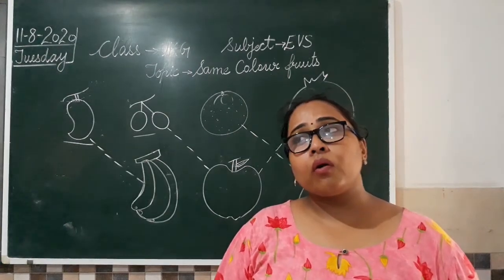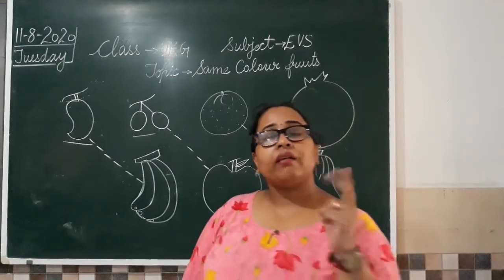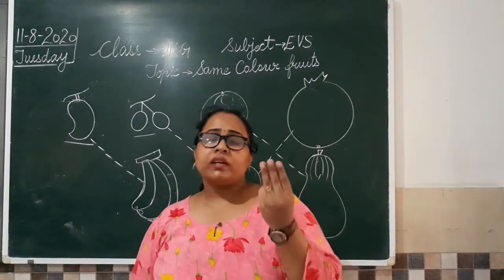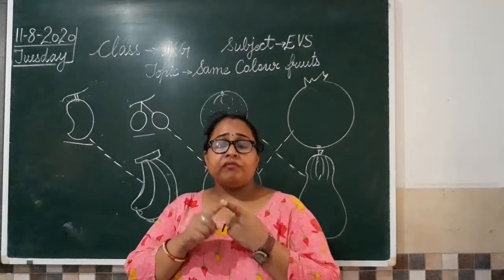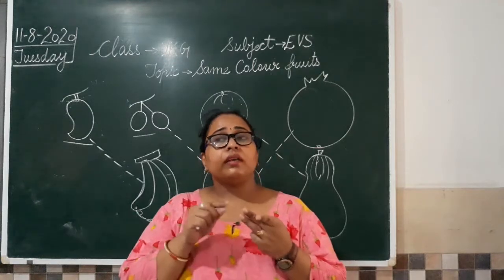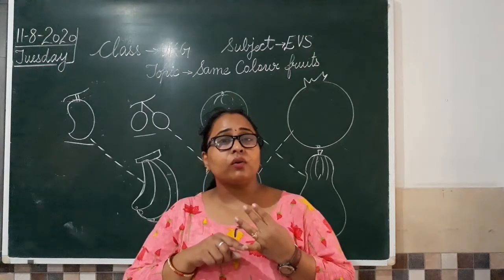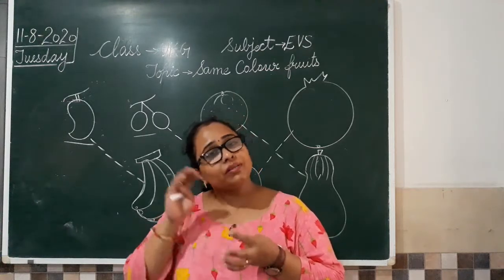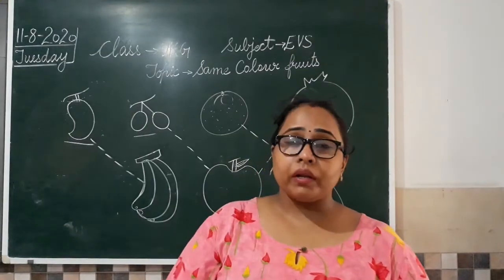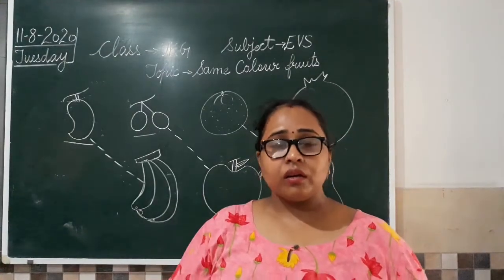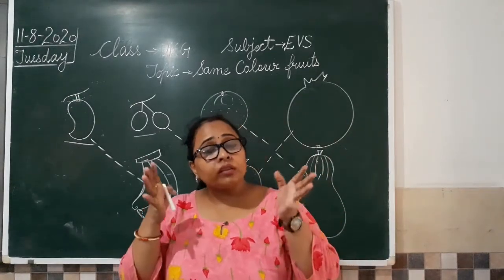Then if we talk about green color. Can you name any two or three fruits that are green in color? We have grapes, we have guavas, then we have pears, then we also have sweet lime as I told you, because fresh sweet lime is green in color. Okay. Then any other fruit which is green? Watermelon, the outer shell is green in color. So watermelon is counted as a green fruit if it is shown whole.